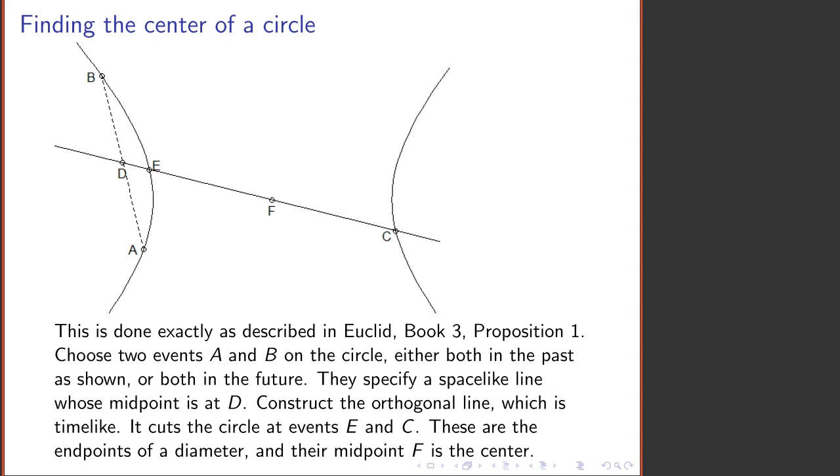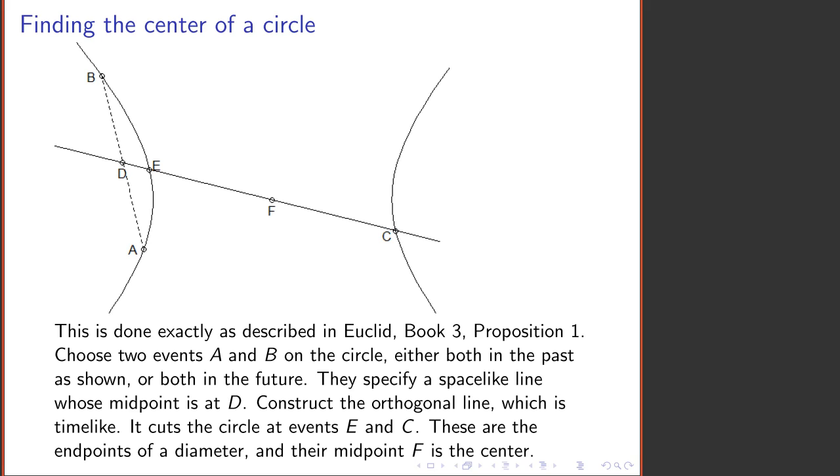Once you've found the midpoint of a chord of a circle, all you have to do is construct the line perpendicular to it, and you will have a diameter of the circle. In this case, this line has a slope that looks like about -4 to me. So I construct an orthogonal line whose slope is -1/4, and when I draw that line, it will pass through the center of the circle. It will hit the other branch of the hyperbola.